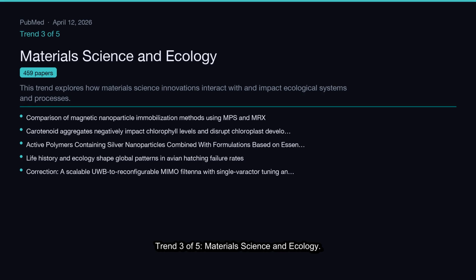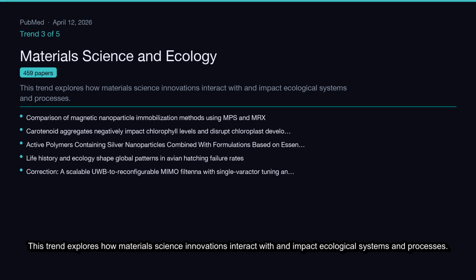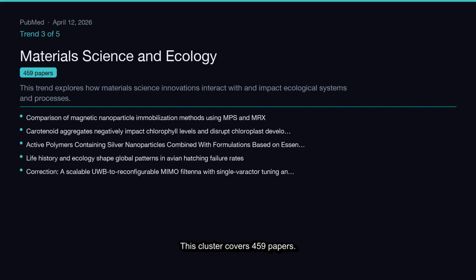Trend 3 of 5, Materials Science and Ecology. This trend explores how materials science innovations interact with and impact ecological systems and processes. This cluster covers 459 papers.